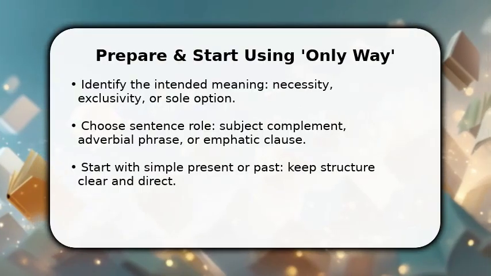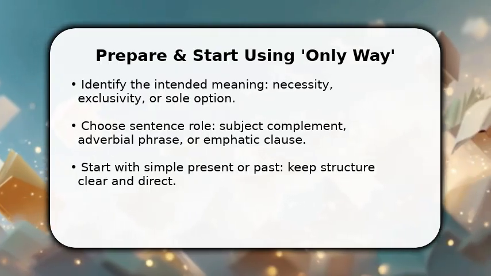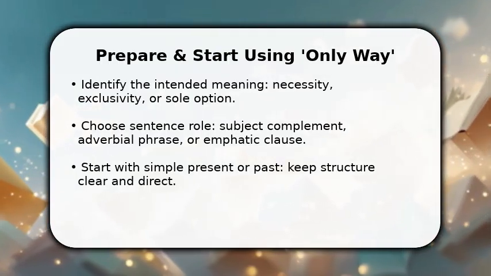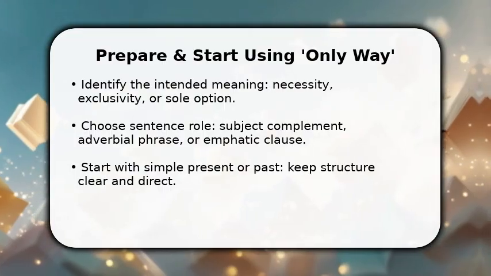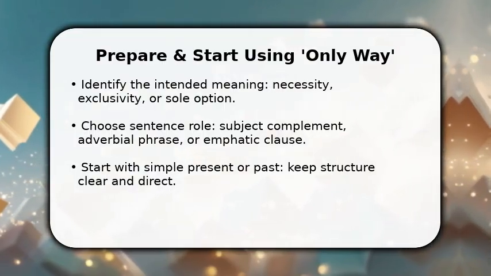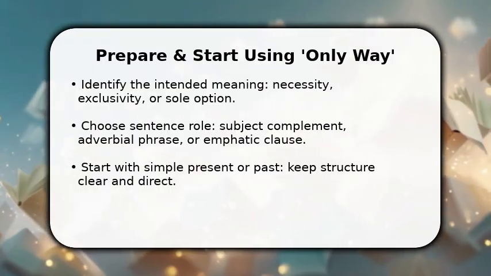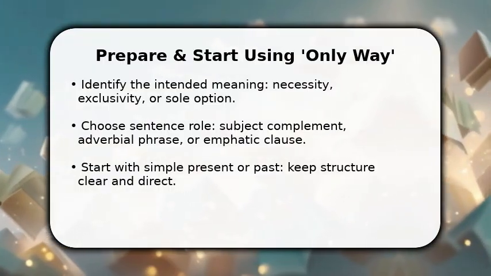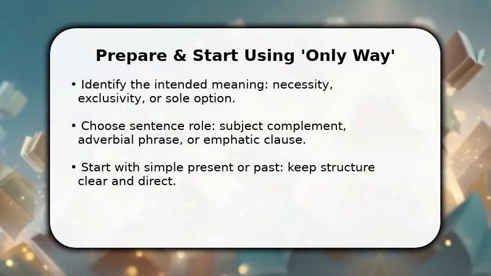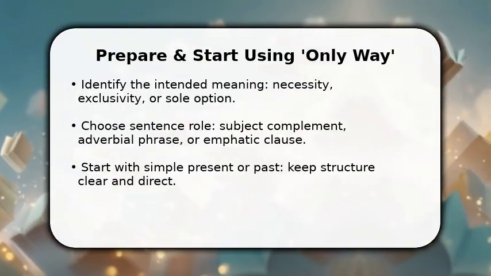You first confirm the meaning you want, necessity, exclusivity, or single option, because that decides grammar and tone. Once done, pick a simple sentence frame. Subject plus verb plus the only way plus infinitive, or use the only way to at clause start. Make sure to avoid extra modifiers that blur exclusivity.